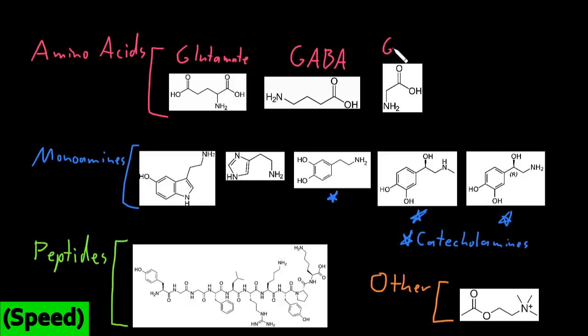And then this one, which is glycine. Now, glutamate is the most common excitatory neurotransmitter of the nervous system. So let me just draw a big plus sign above glutamate here, because most of the time in the nervous system, when a neuron is releasing a neurotransmitter that is exciting its target cell, that neurotransmitter is glutamate, because it usually causes depolarization of target cells so that it excites them.